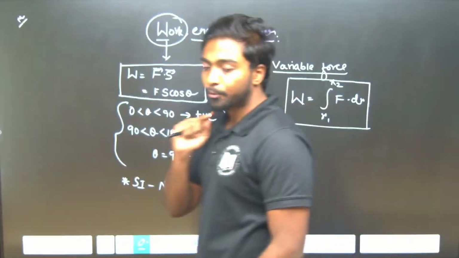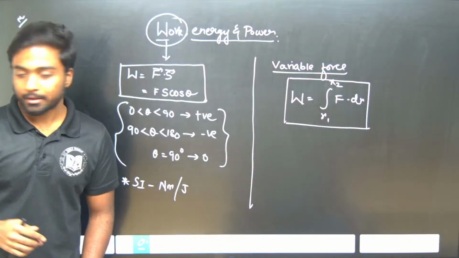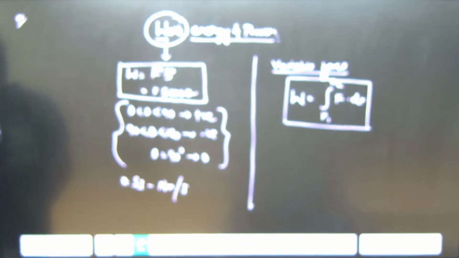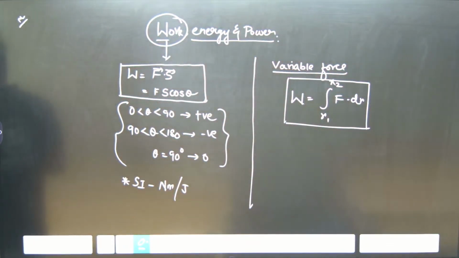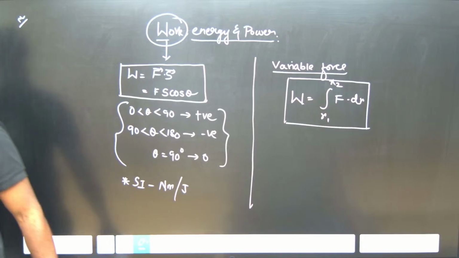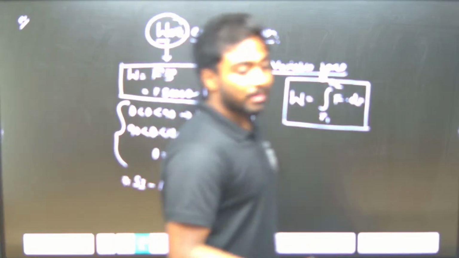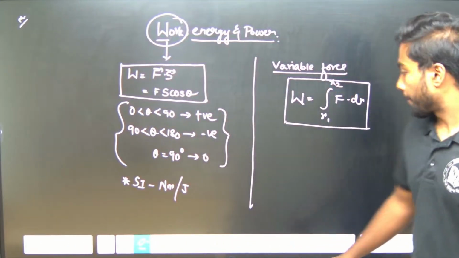Now can we do the problems based on this? Let me tell you the problems. These are problems from EAPCET.